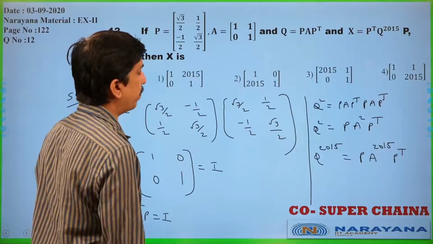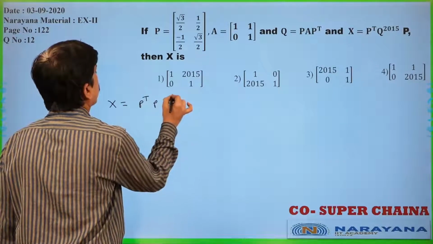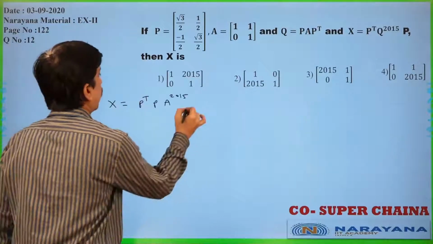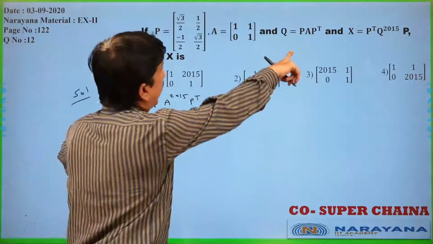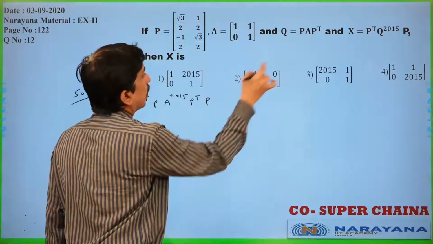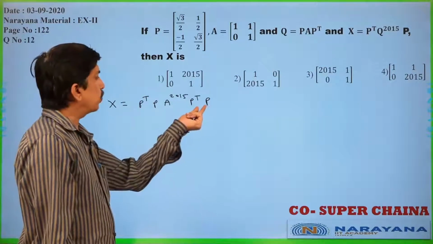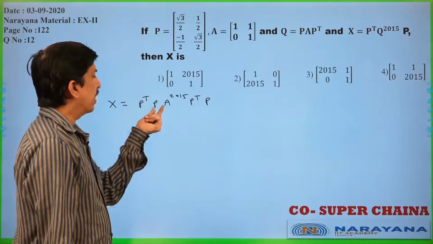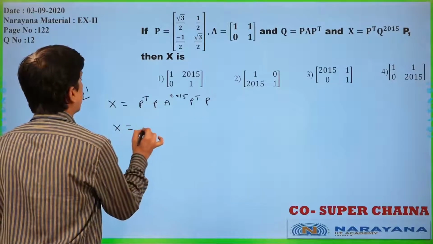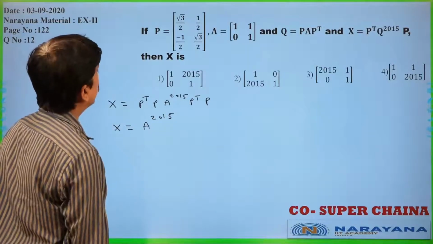P A power 2015 P transpose, and P is already there. You see, what is P transpose P? I only. So I into A power 2015 into I is A power 2015. X equal to A to the power of 2015 we got. They are asking to find X only.